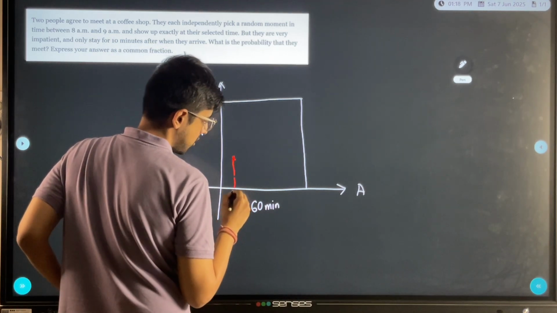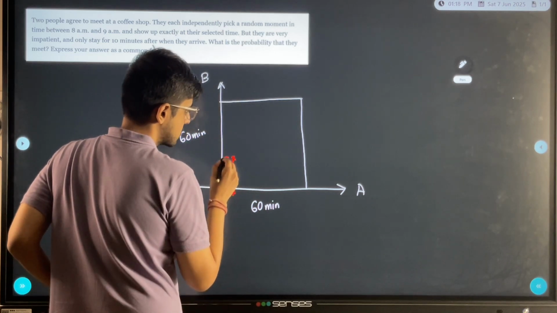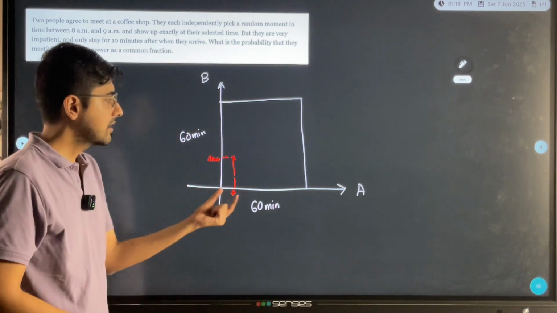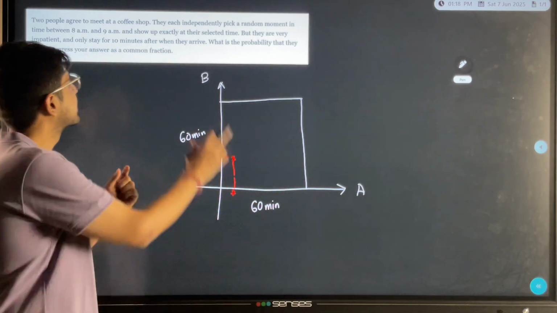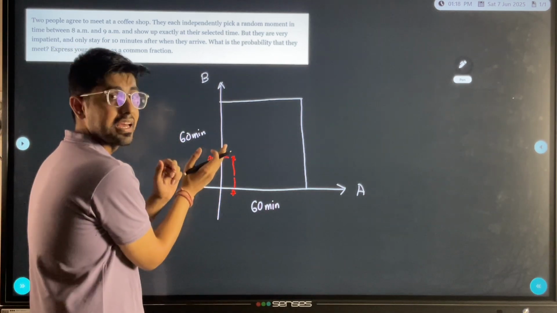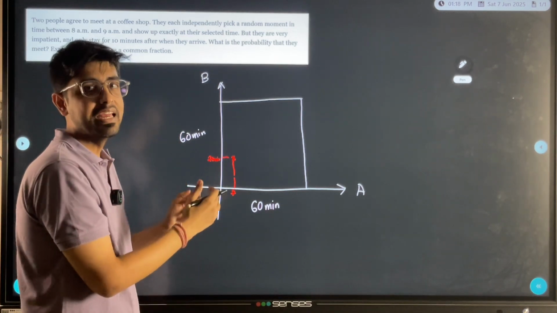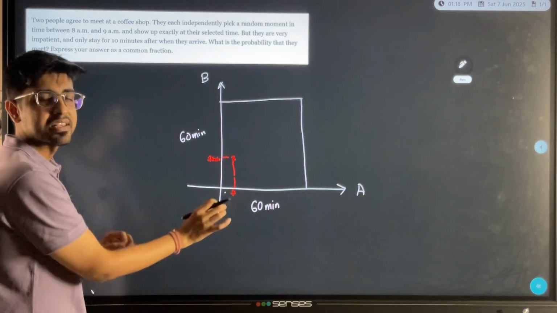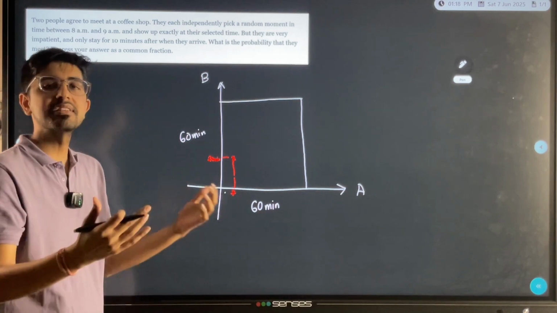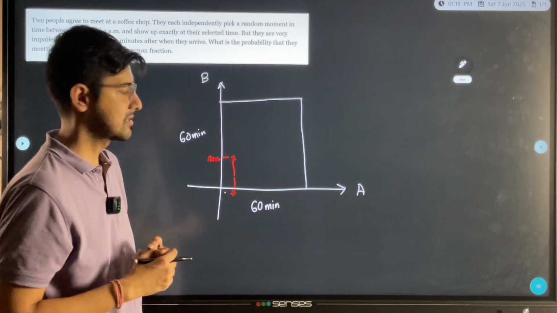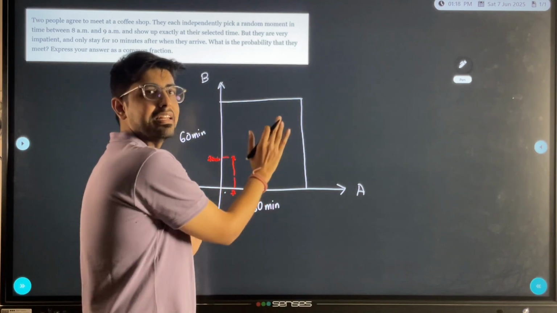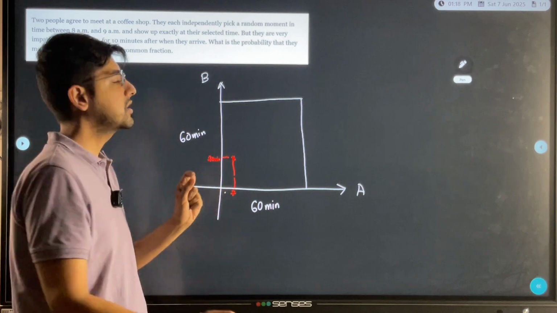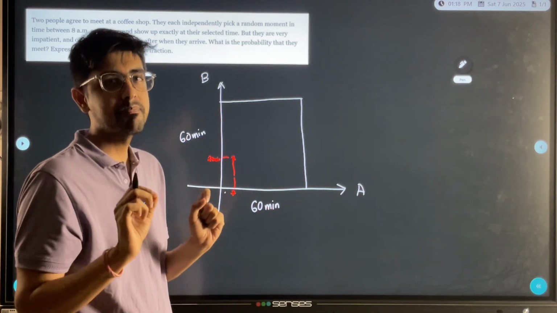let us say this was 7 minutes and this was 20 minutes, what this means is that person A has come 7 minutes after 8 and person B has come 20 minutes after 8. In this case, both the people will not meet because A would have said, I have waited for 10 minutes. So after 17 minutes, A would leave the place. This is how every point inside this square can be defined, and it will define a unique placement of the time of arrival of person A and person B.